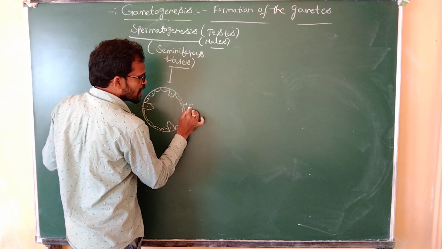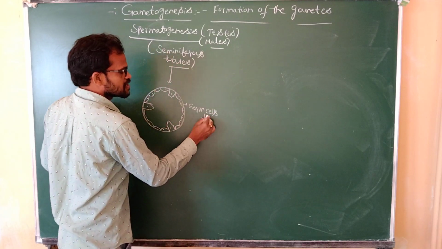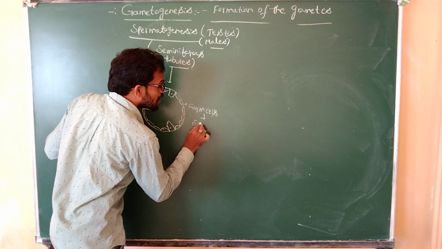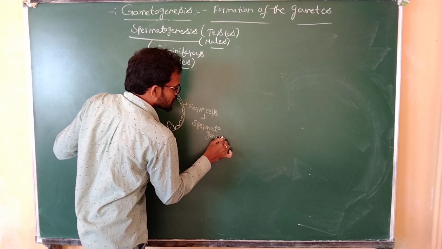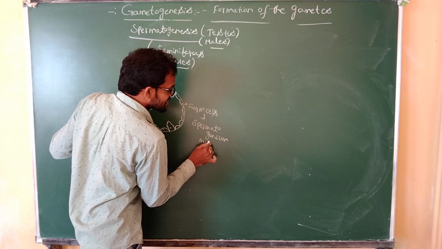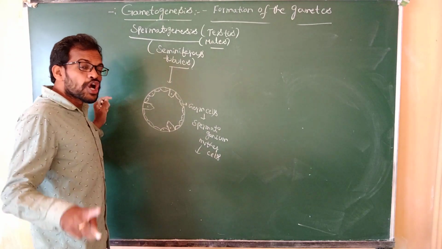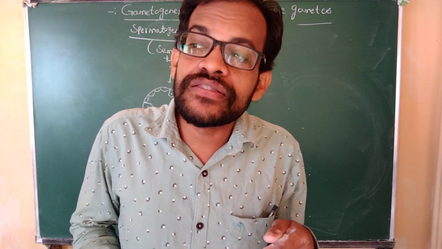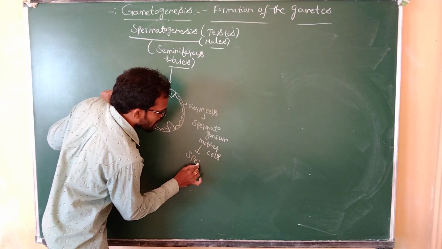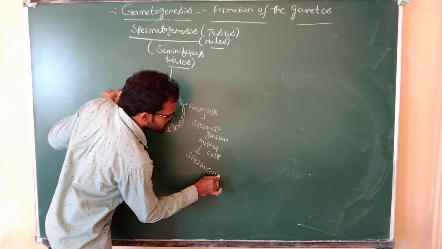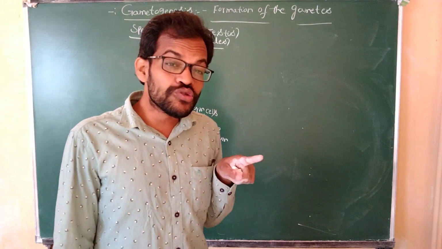These germinal epithelium cells, the germ cells, are nothing but the spermatogonium mother cells. These spermatogonium mother cells continuously divide. They participate in the mitotic process and meiosis 1 and meiosis 2, and finally produce sperm cells. These are the immature cells.